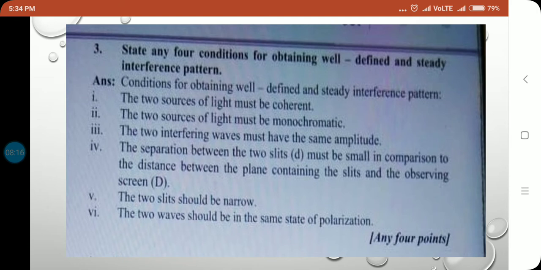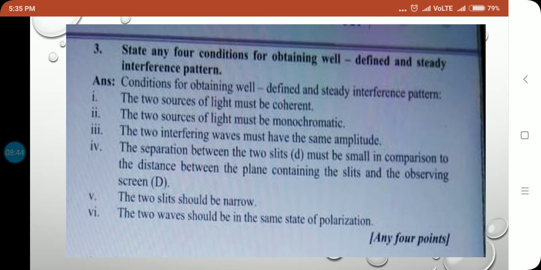That's why, if a narrow source of light is used, then the interference pattern is obtained due to two independent sources of light. Hence, the interference pattern will be clear and distinct. Hence, to obtain a clear and distinct interference pattern, the source must be narrow. And last, the two waves should be in the same state of polarization.